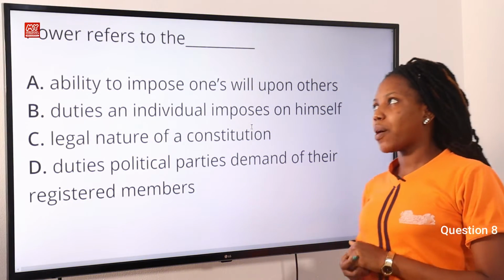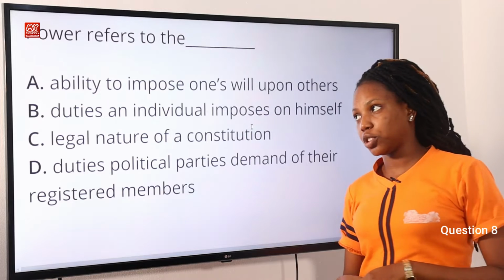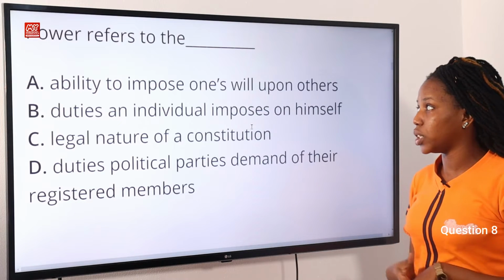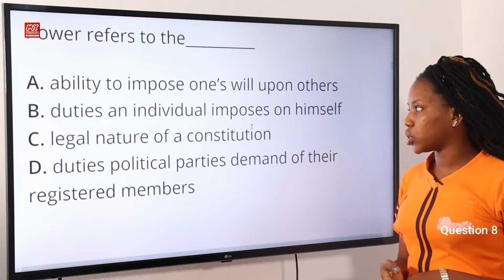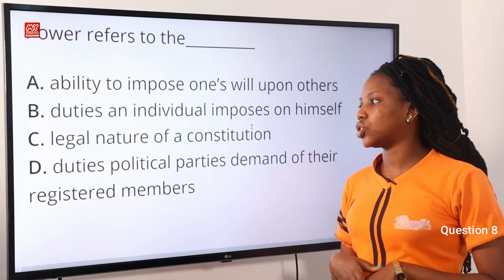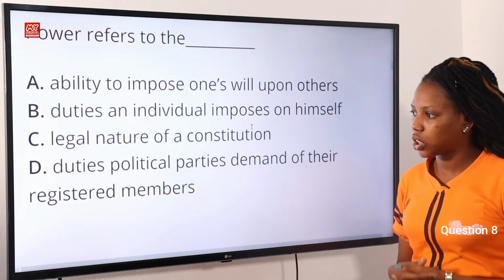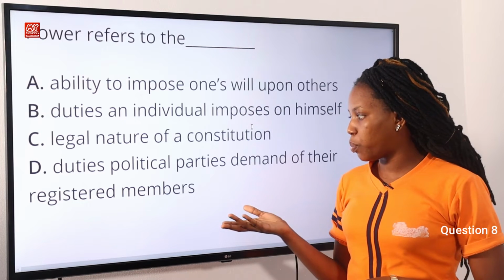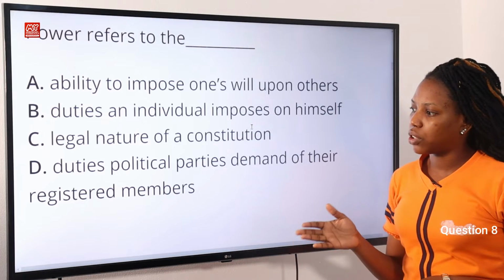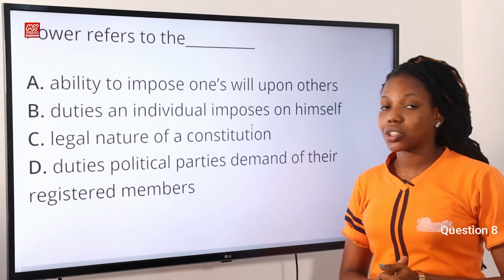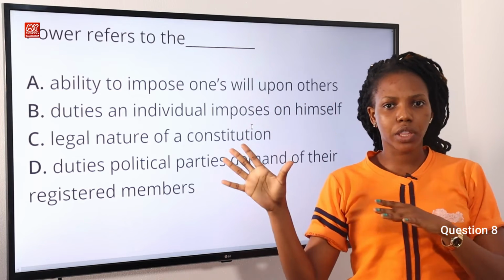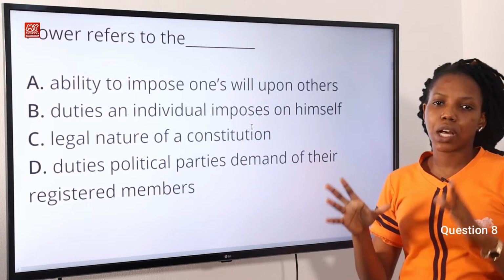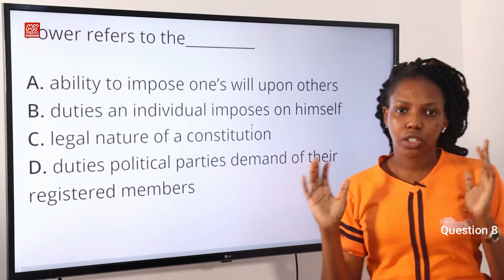Question 8. Power refers to the dash. Option A, ability to impose one's will upon others. Option B, duties an individual imposes on himself. Option C, legal nature of a constitution. Option D, duties political parties demand of their registered members. The answer to this question is option A, ability to impose one's will upon others. That is, the ability to compel obedience. Option A is the correct answer to this question.